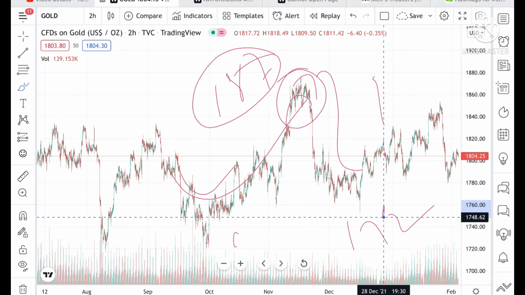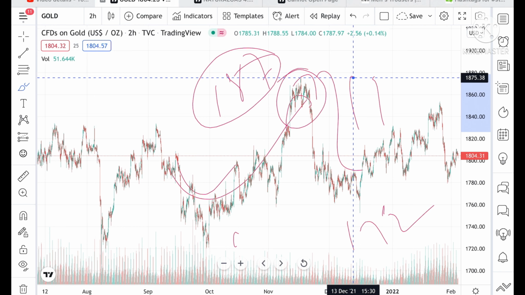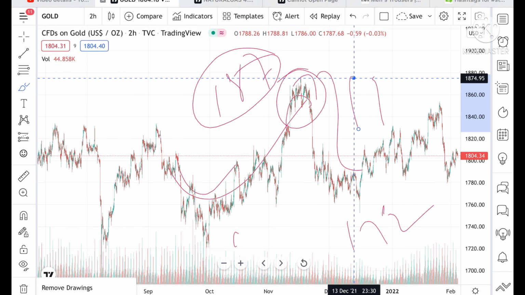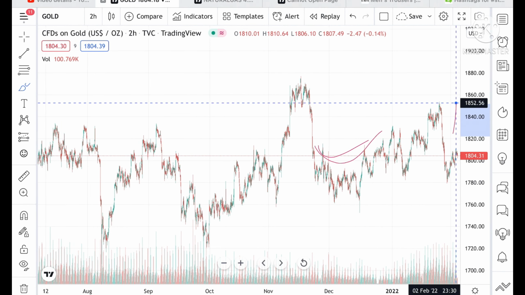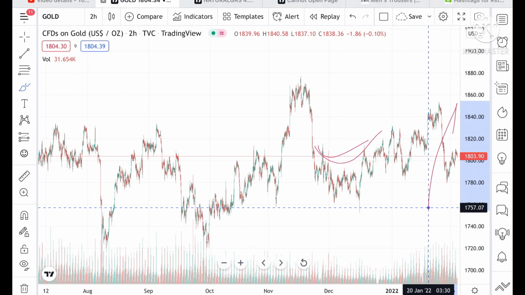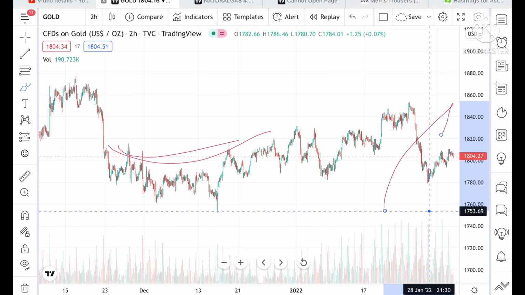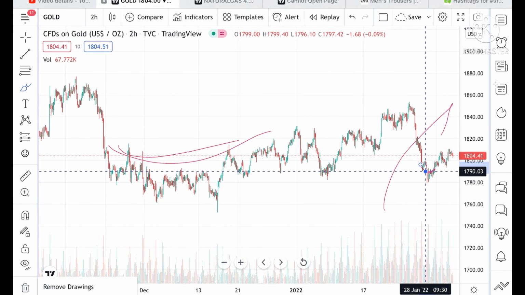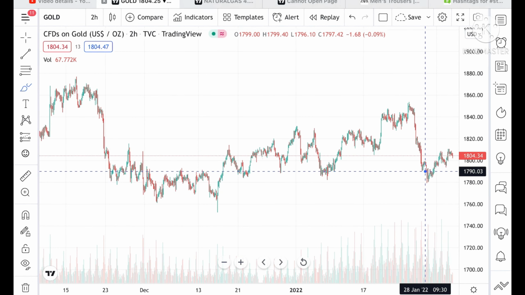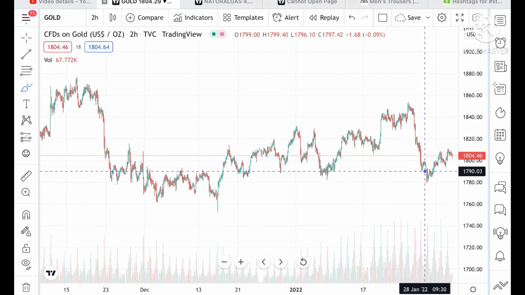Now what we can see looking at the chart: the price is currently trading at around 1804. Whenever the swing happens, we have seen around $50 to $100 or $120 movement. This is the chart where it is trading at around 1804, and we have seen a swing coming at around 1790.03.